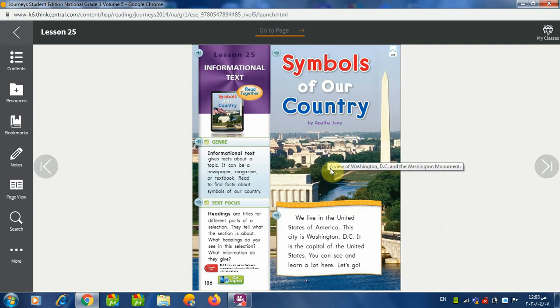So the first thing we have to do, we have to look here. Looks like a big city, and it says here a view of Washington DC and the Washington Monument. Okay, so a view of Washington. Do you know Washington? Have you ever heard of Washington? Yeah, I think I heard this place before. It's a name of a place, right? Yes, Washington is the capital of a country. What is it? We're gonna find out.